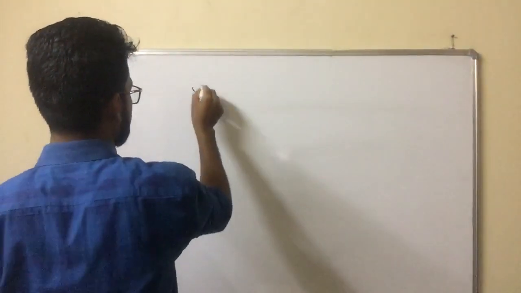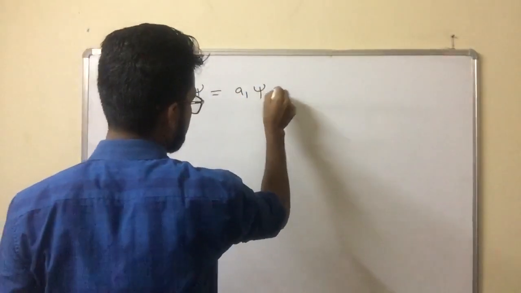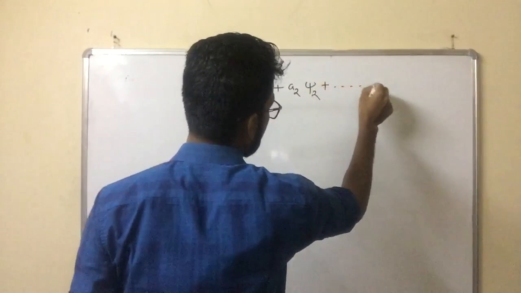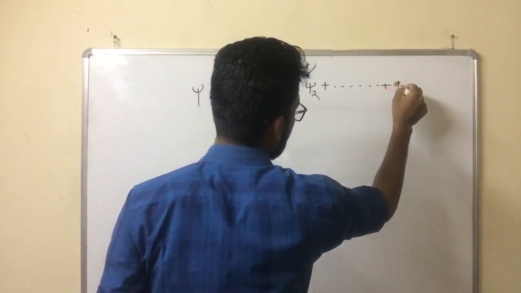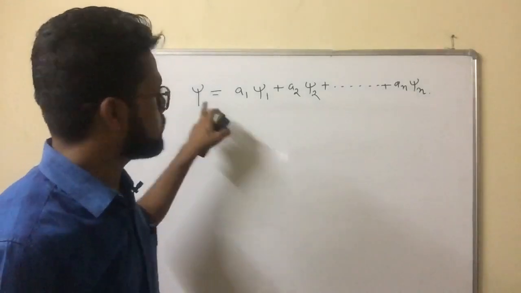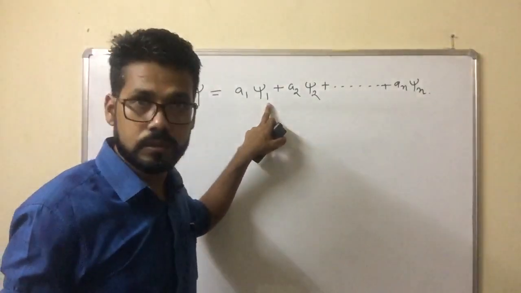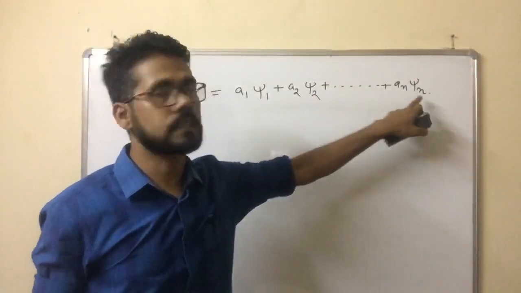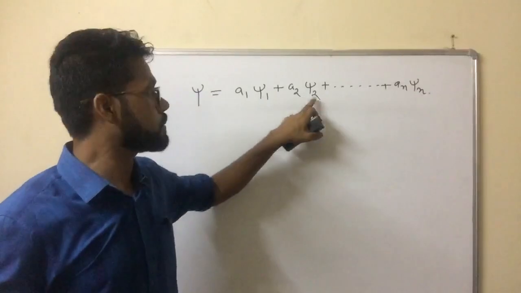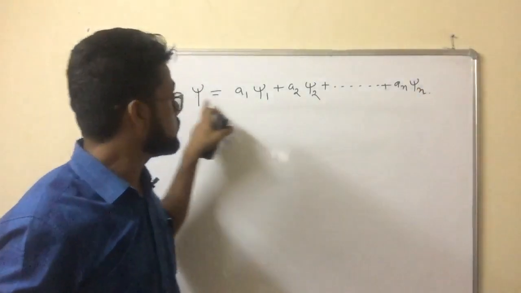Suppose this is a wave function: A1 phi 1 plus A2 phi 2 and so on up to An phi n. Suppose a particle in a 1D box, one-dimensional box. This is suppose the ground state. This is the first excited state. This is the nth state. Or you can consider myself. This is suppose Jorhat. This is suppose Tezpur. This is Guwahati. So this is me.